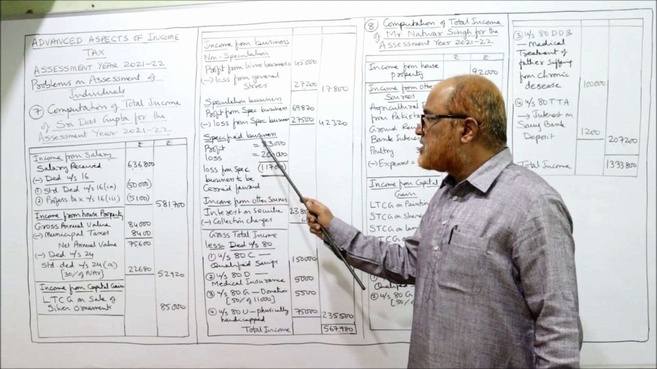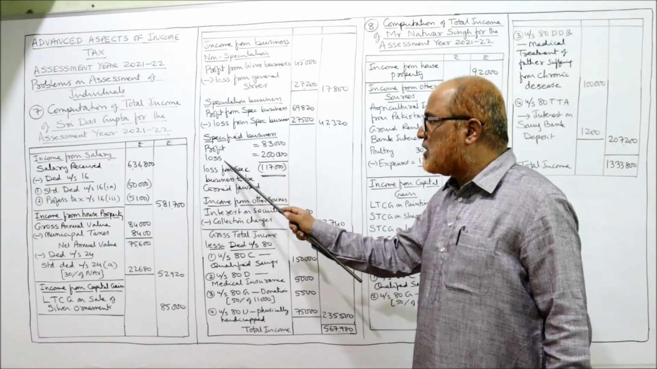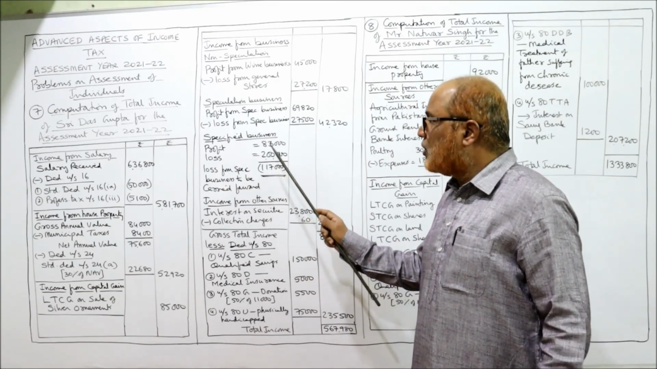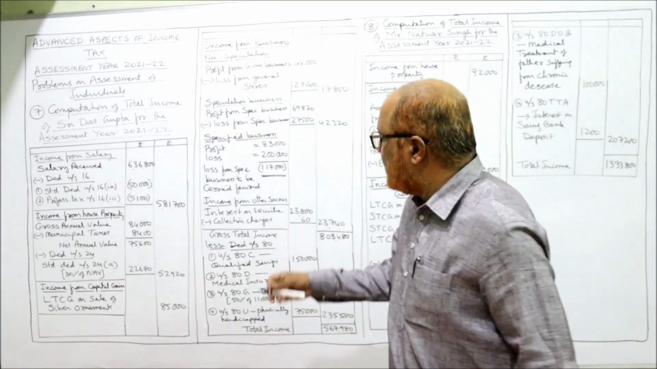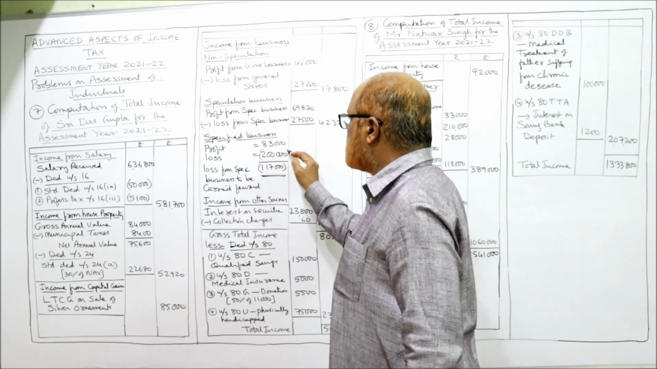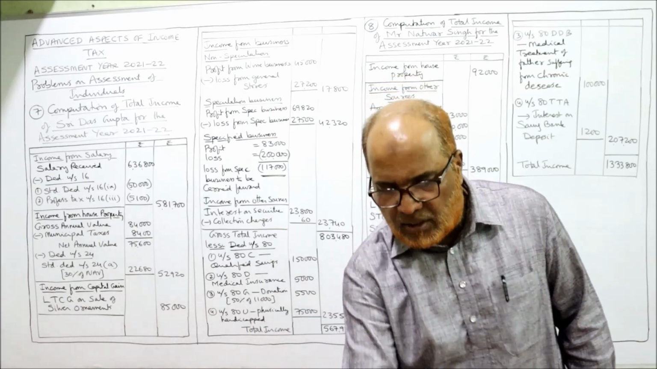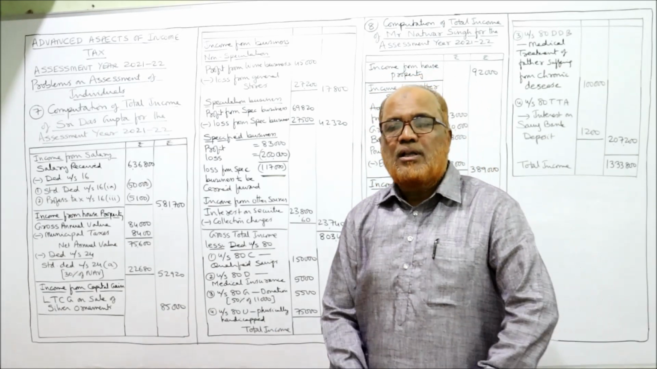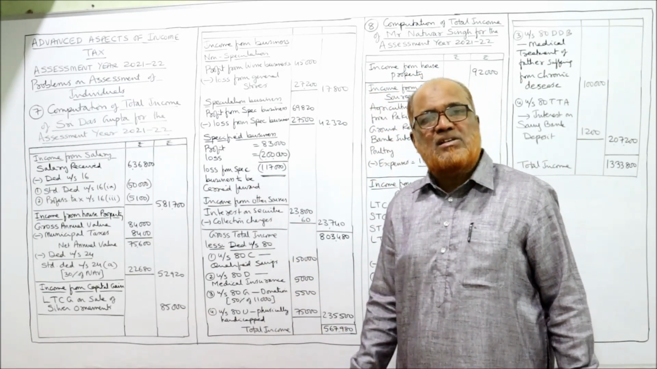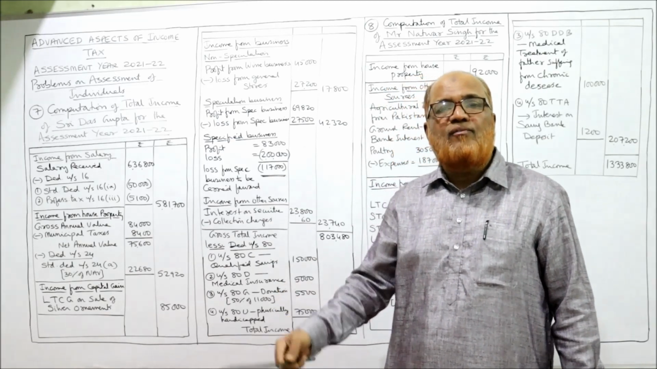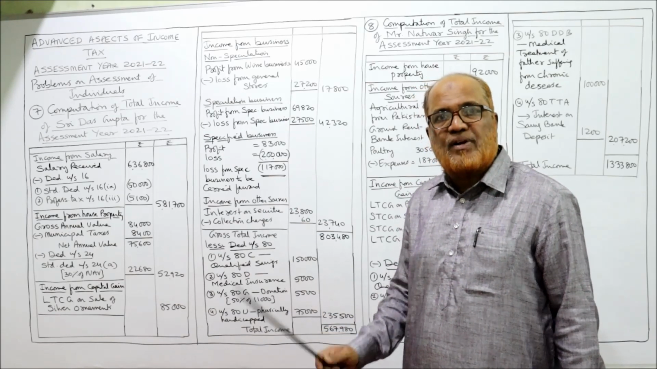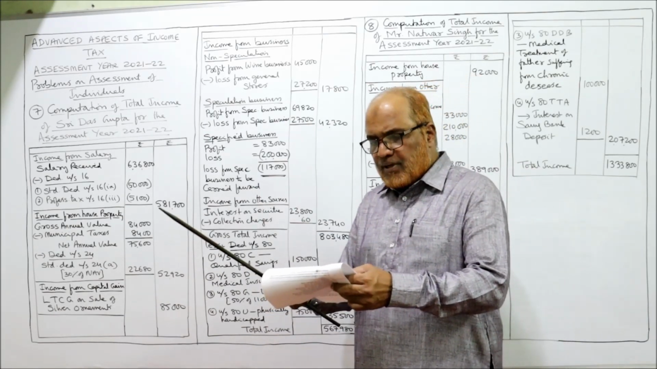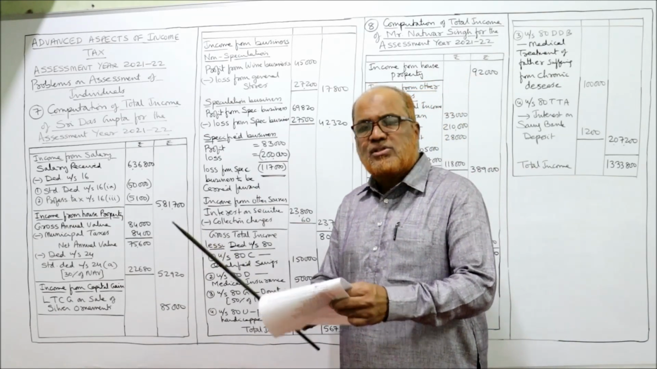So here specified business profit is 83,000, loss is 2 lakh. So 83,000 minus 2 lakh, you will get 1,17,000 loss. This 1,17,000 specified loss should be carried forward to the next year, and in the next year it can be set off against specified business. That's all. So I have taken all the items.